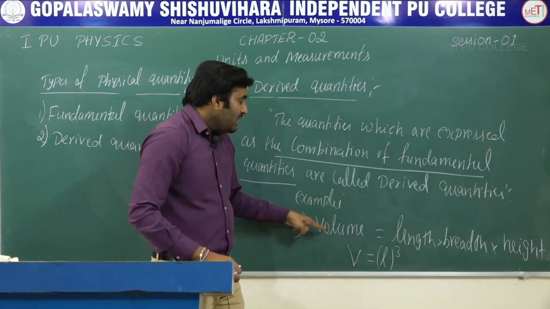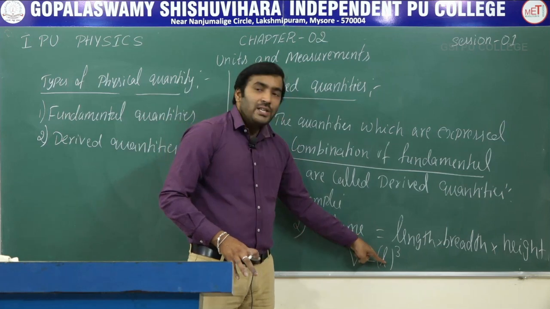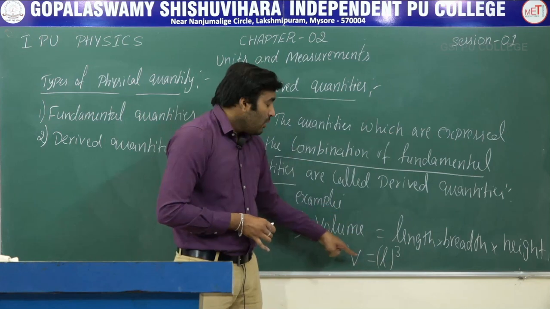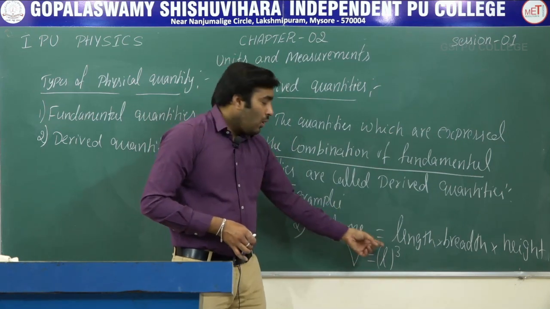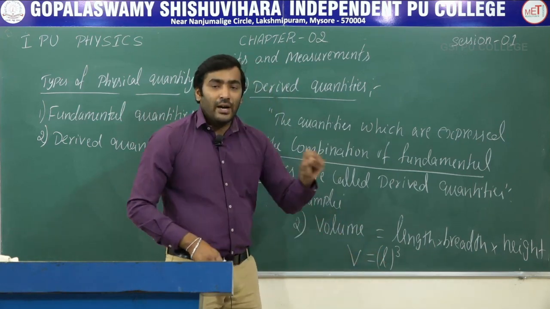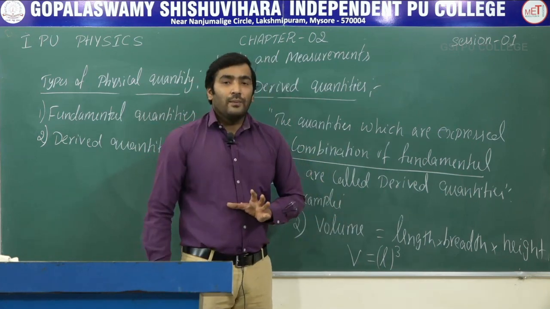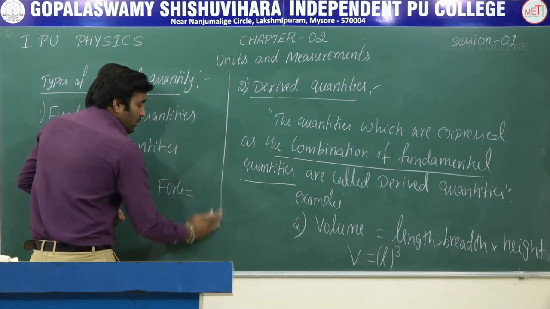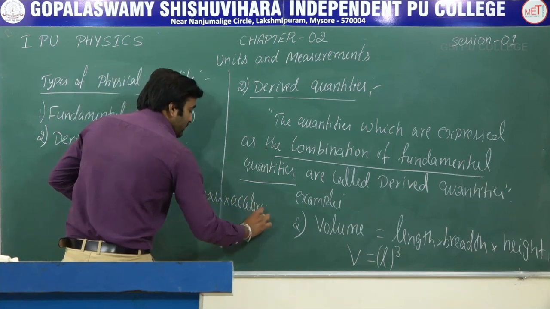So the quantity called volume is expressed as the combination of 3 lengths. Because length is a fundamental quantity, volume becomes a derived quantity. That is why volume is also a derived quantity. So you can give so many examples for derived quantities, like force is equal to mass into acceleration.